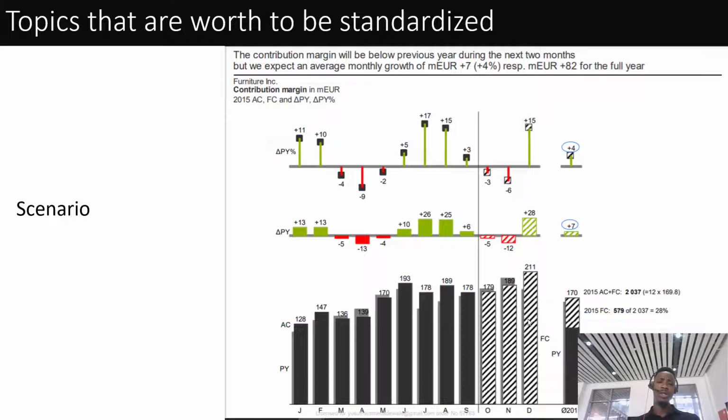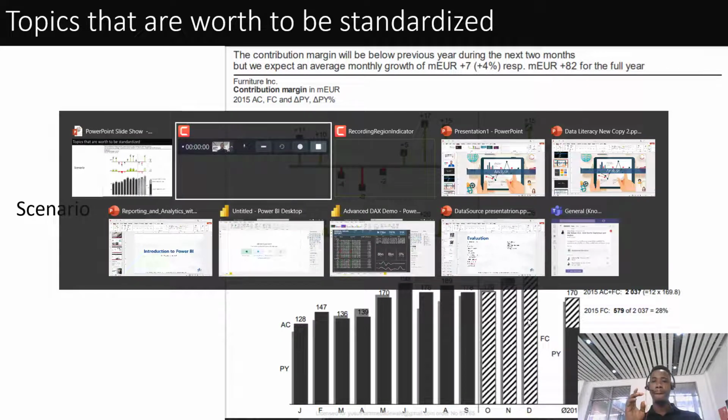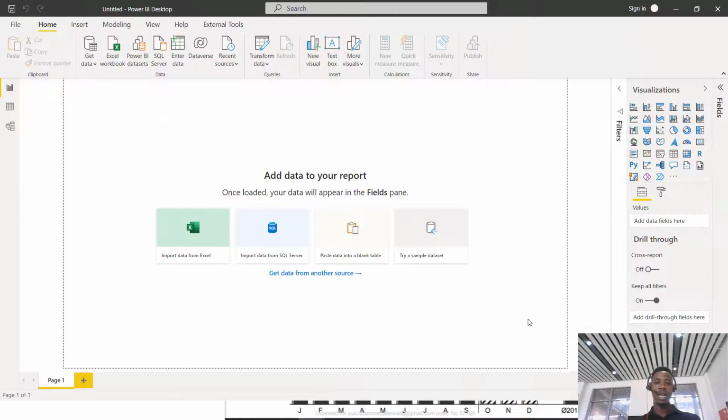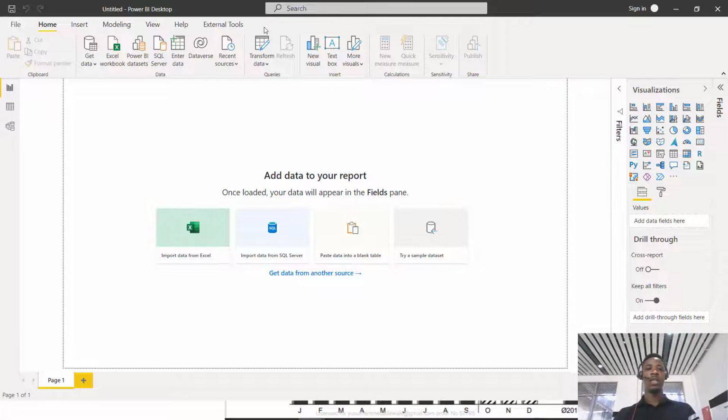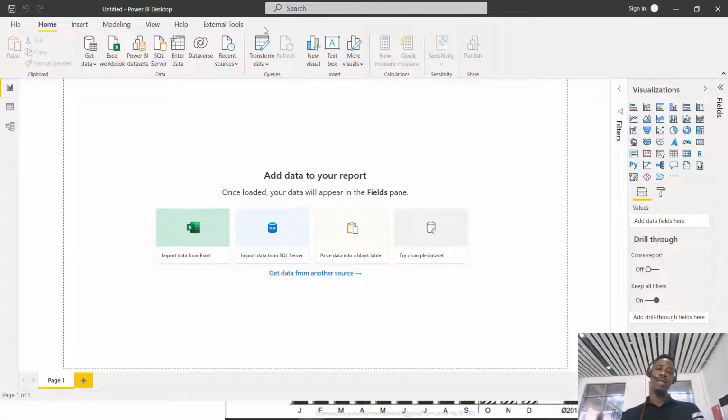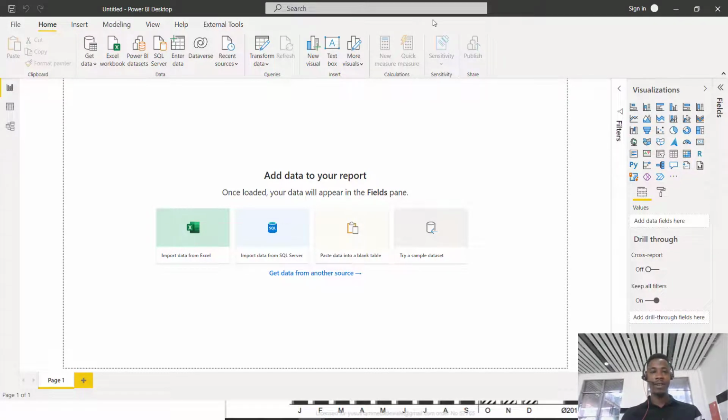And now people have been wondering: this guy is talking about Power BI, but you haven't shown us Power BI. What is Power BI? So I'm going to go to Power BI right now and just show you the interface quickly. I'm sure some people will be wondering what Power BI really is. This is the Power BI interface that you are looking at here, and these give you access to create a lot of interesting things, right?